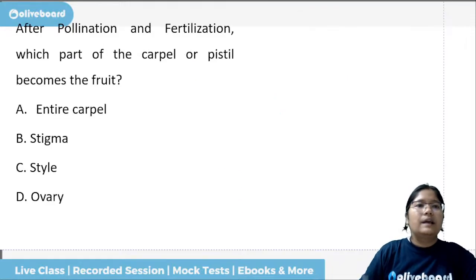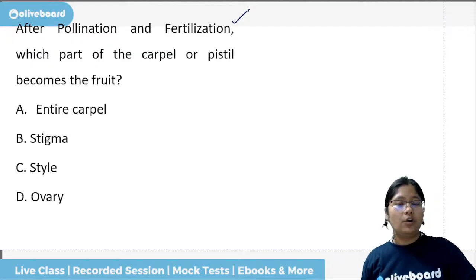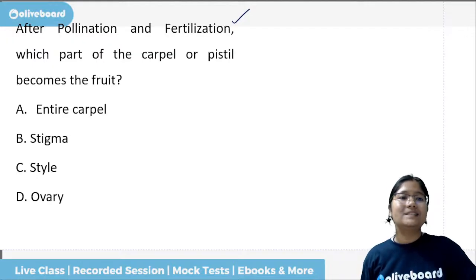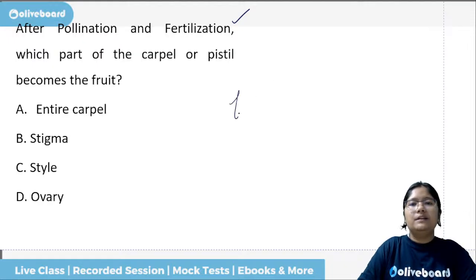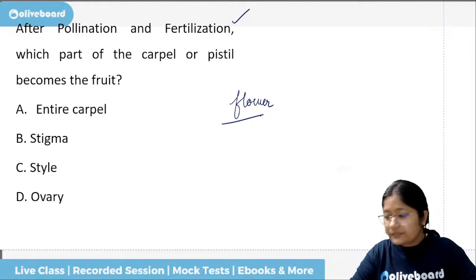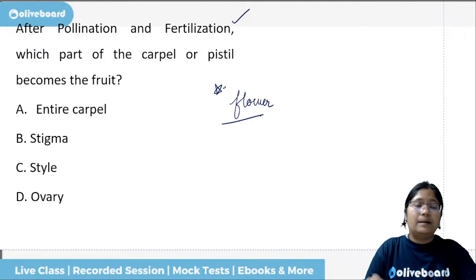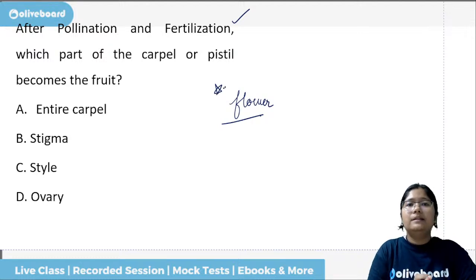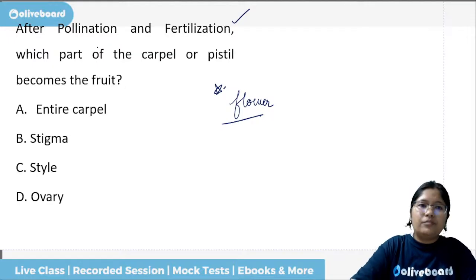Next question. After pollination and fertilization, which part of the carpel or pistil becomes the fruit? So for this, we need the diagram of the flower, and we have to study that. So for this, we have to study the diagram of the flower and then the different parts of the flower. So for now, we will see the diagram in a while.